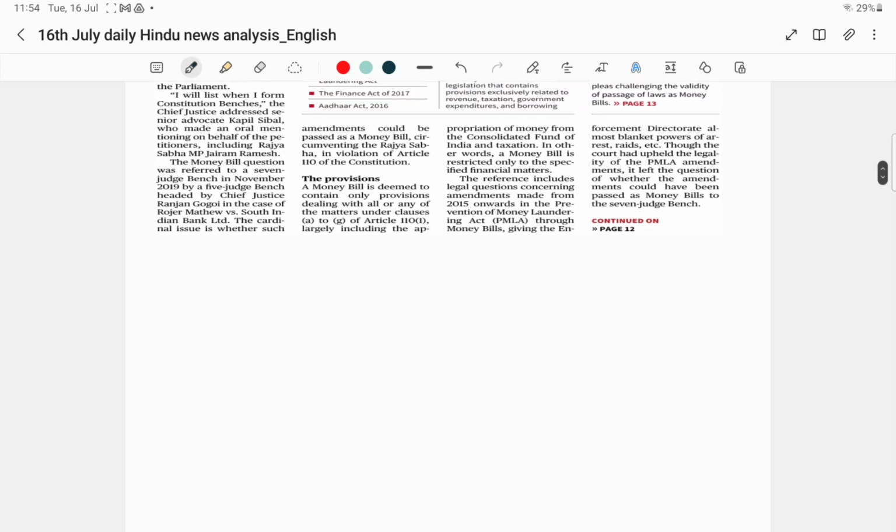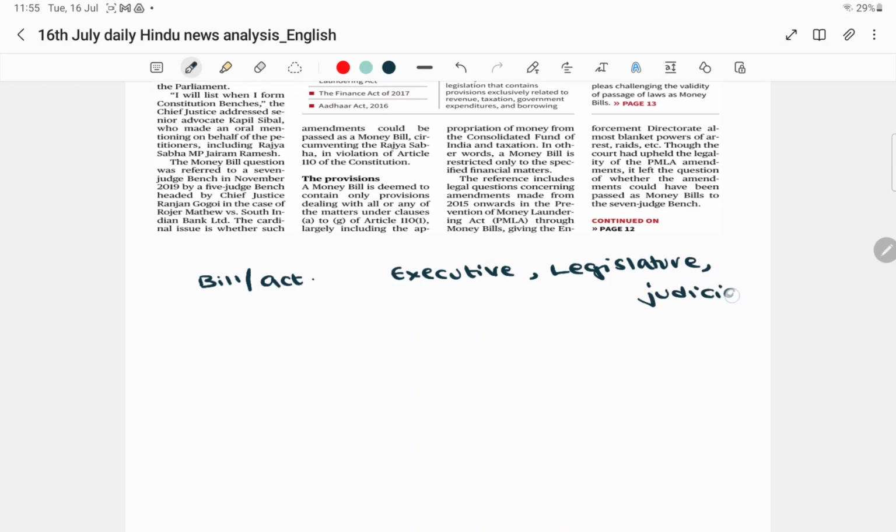The first and foremost point that you have to understand is the difference between a bill and an act. What is a bill and what is an act? First of all, you have to understand that in our country, there are 3 organs of the government. For example, we have the executive, the legislature, and the judiciary. Correct, right?